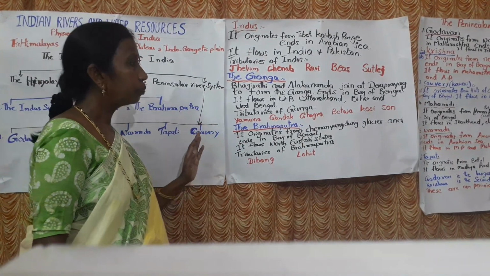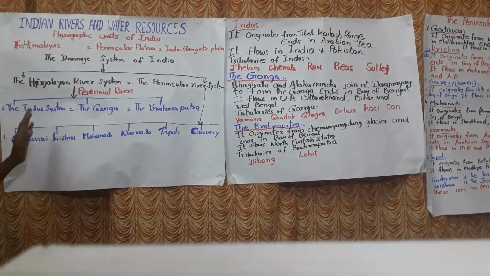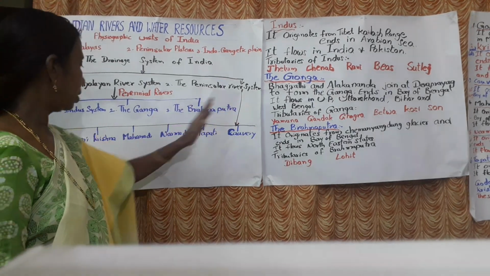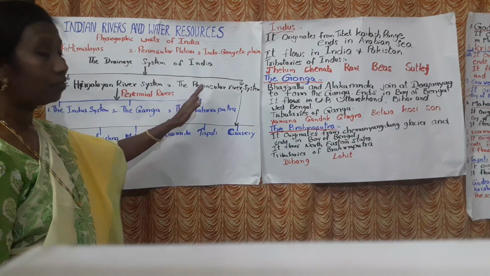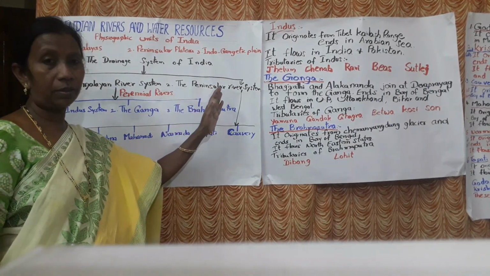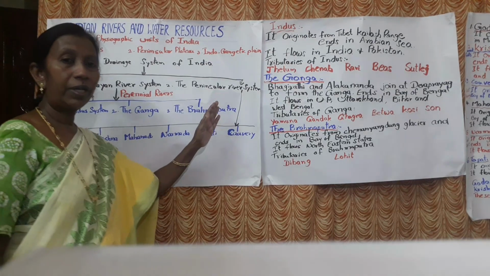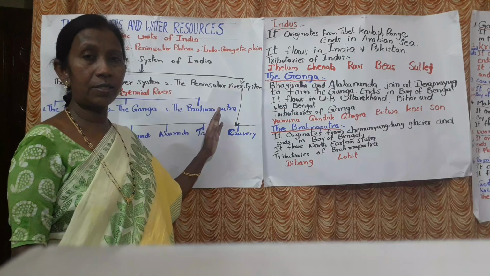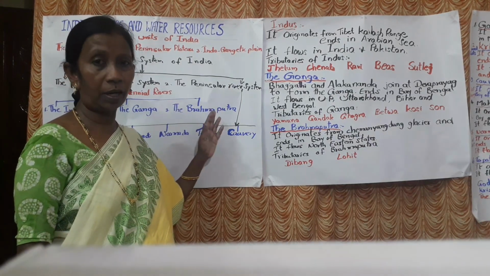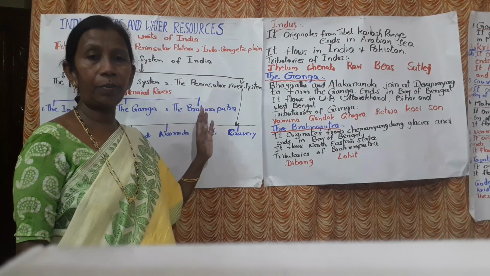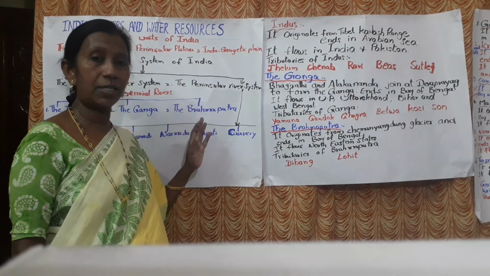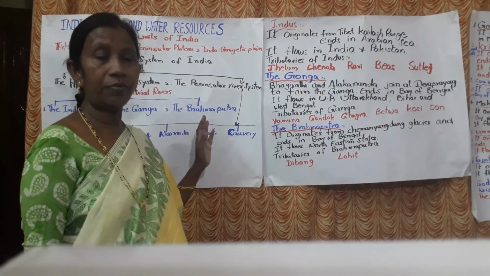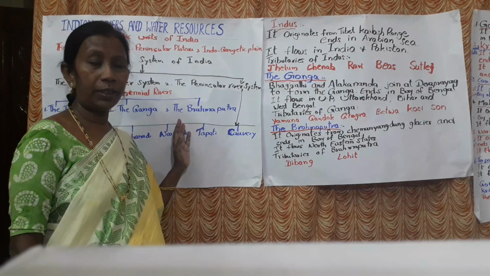Next we will go to which rivers, which system? The peninsular river system. We will see the peninsular river system. In the peninsular river system, these rivers are non-perennial rivers. Non-perennial rivers means we can see water in the rainy season only. In other seasons we can't see water. Maybe, maybe not. If a waterfall is there, the water will be flowing. If a waterfall is not there, it flows in the rainy season only. So in 365 days we can't see water in these rivers.